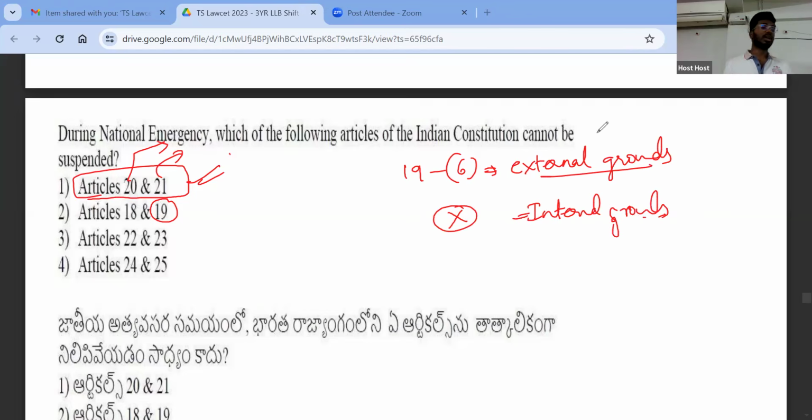Now, what is the meaning of external grounds? External grounds means that whenever it is because of war or external aggression, outside some problem is happening, as a result, there might be a threat to India. In such cases, you can suspend. But when there is an internal disturbance, you cannot suspend these rights. Okay. This is again very important. Very good. Next.